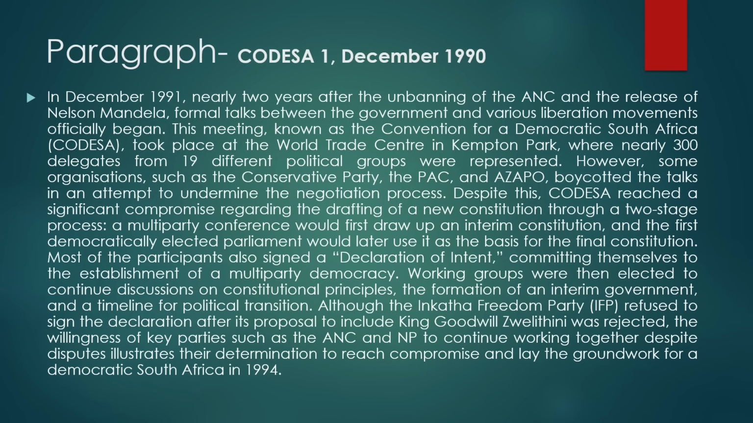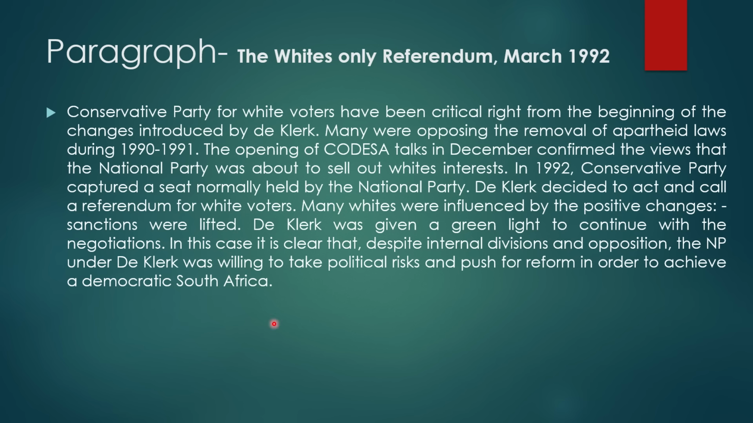Moving on to our next paragraph, where we talk about the white-only referendum, which happened in March 1992. The Conservative Party for white voters had been critical right from the beginning of the changes introduced by de Klerk. Many were opposing the removal of apartheid laws during 1991. The opening of CODESA talks in December confirmed the views that the National Party was about to sell out white interests. In 1992, the Conservative Party captured a seat normally held by the National Party. De Klerk decided to act and call a referendum for white voters.